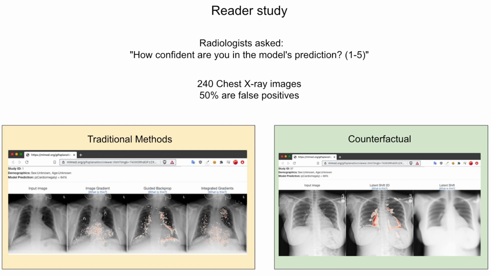We asked two radiologists to evaluate how confident they were in a model's prediction. 240 chest x-rays were selected from the NIH dataset where the model predicted positive for a pathology. 50% were selected because they were false positive predictions. Each image was viewed in the two ways shown here, using either traditional methods or counterfactuals.